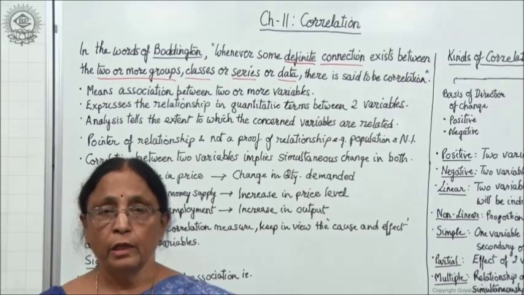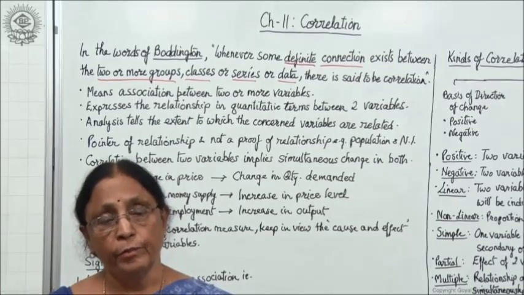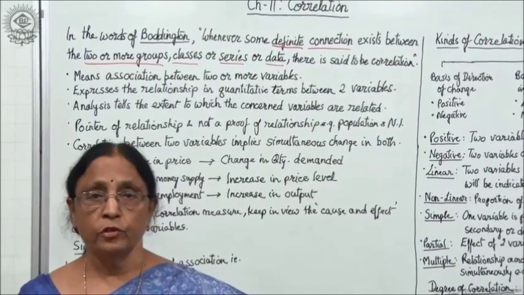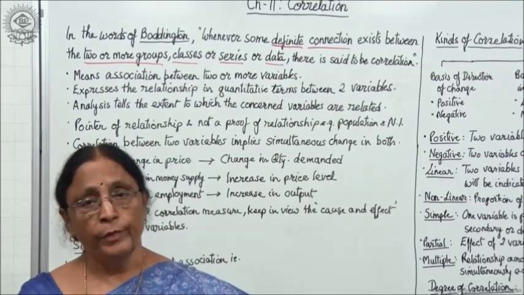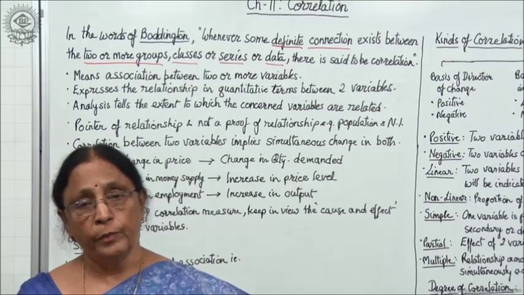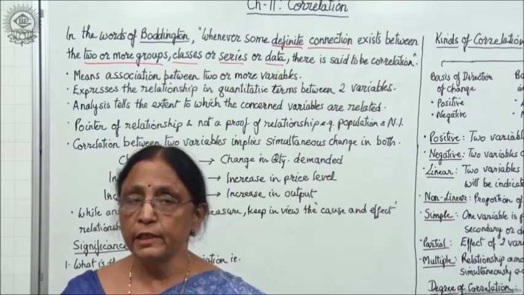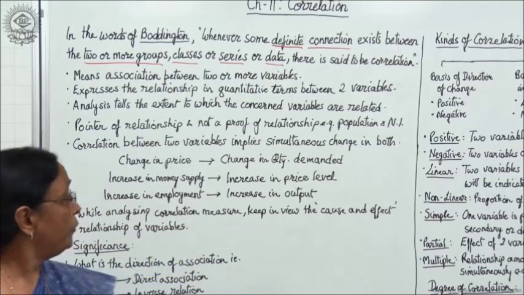So, in this way, it is a pointer. It indicates that population may increase because of increase in national income, but it is not a certain proof. It may or may not be related to each other directly. There may be other factors responsible also. So that is why we say that correlation is a pointer but not a perfect proof.